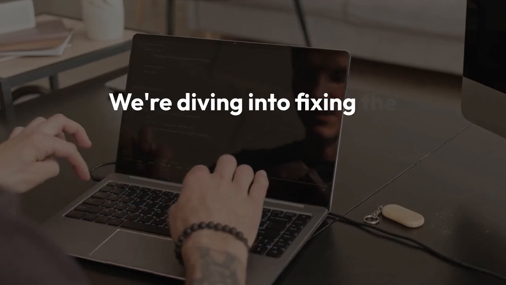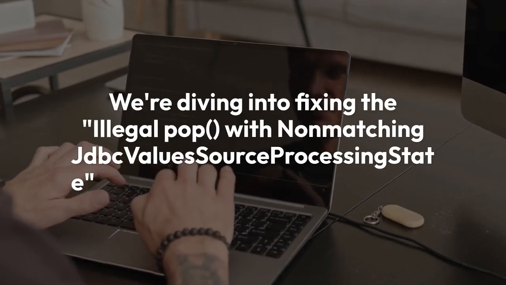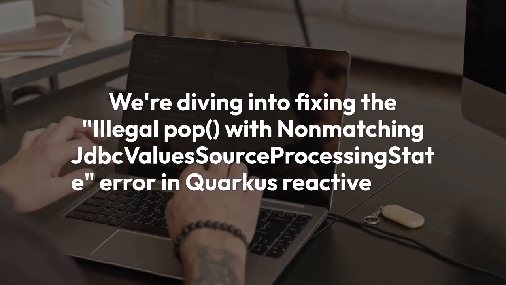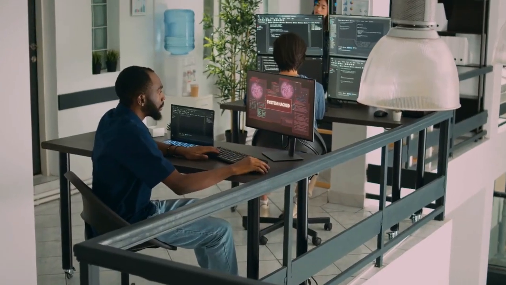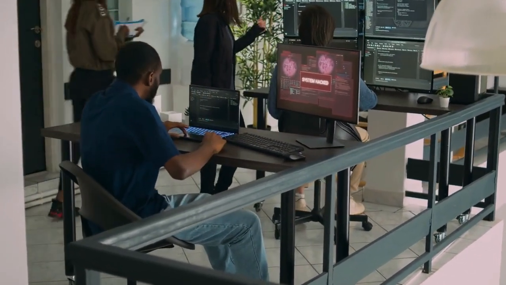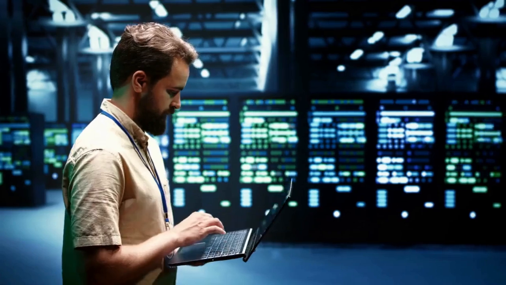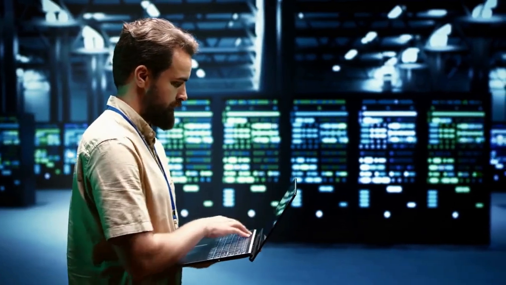We're diving into fixing the illegal pop with non-matching JdbcValuesSourceProcessingState error in Quarkus Reactive Code. This cryptic error usually pops up when your Quarkus application, using reactive programming with JDBC, encounters a mismatch between how it's managing database results and how it's expecting to process them. Let's break down how to troubleshoot and fix this.